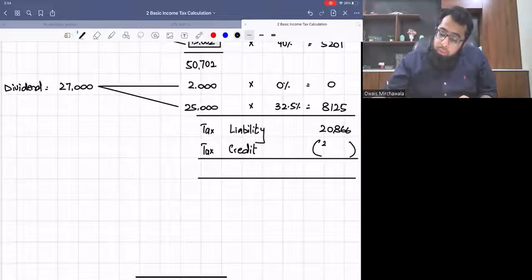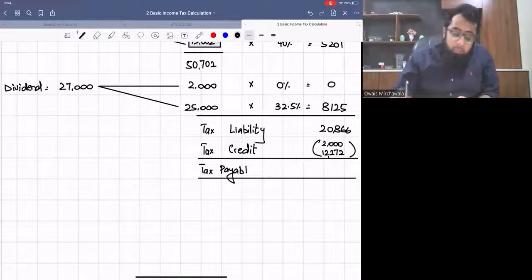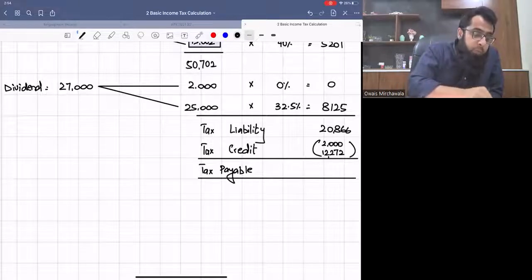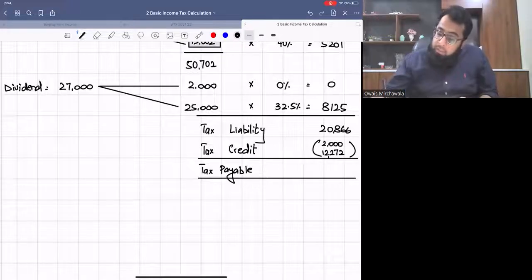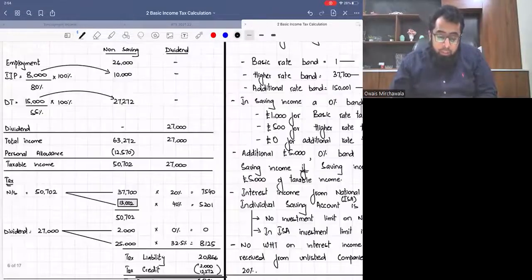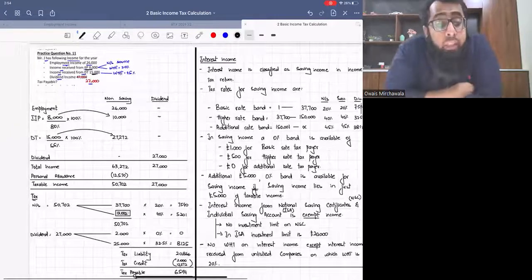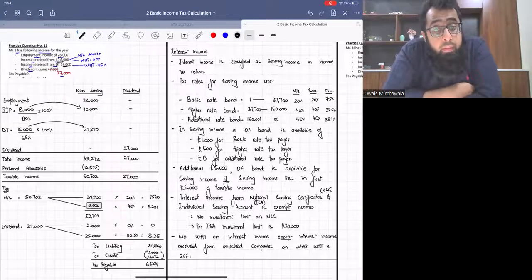You can do it on your calculator. So the tax payable will be minus 2,000 and 12,272. This gives me 6,594.